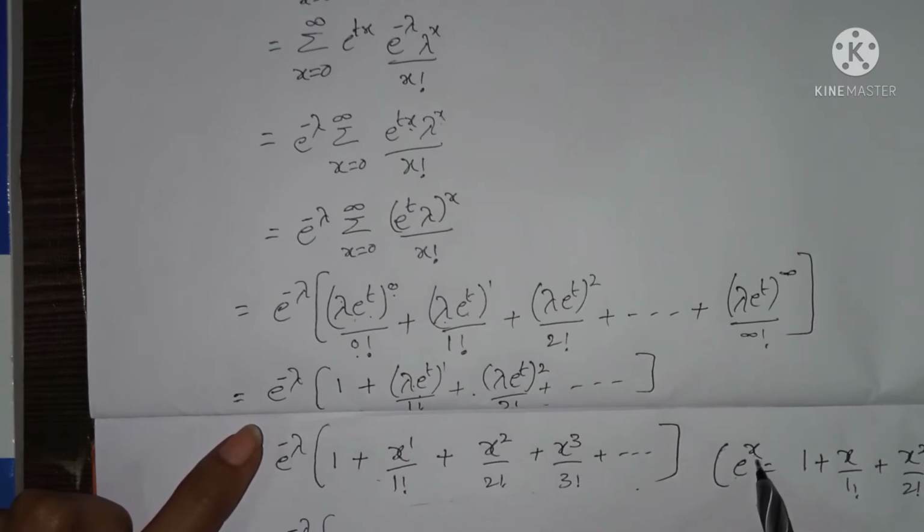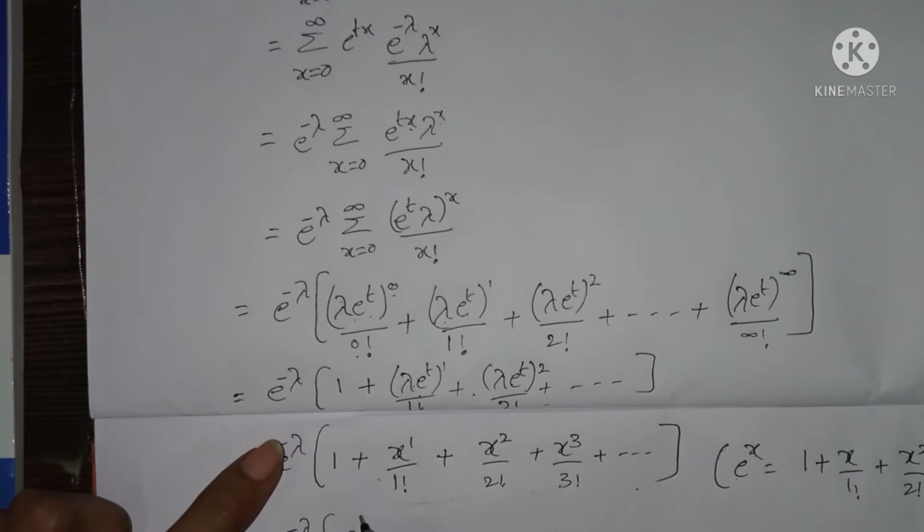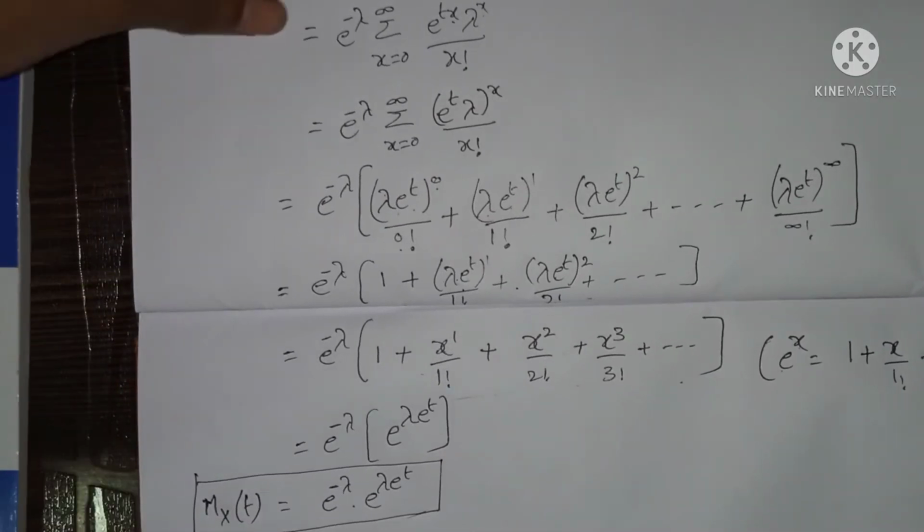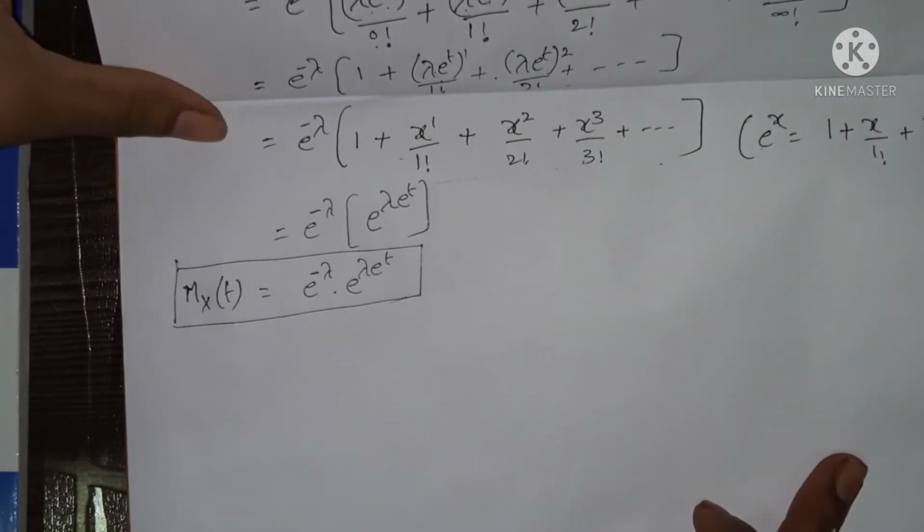So e power x, in the sense, we have to write e power lambda into e power t. So Mx of t for Poisson distribution is e power minus lambda into e power lambda into e power t. So this is the moment generating function of Poisson distribution.